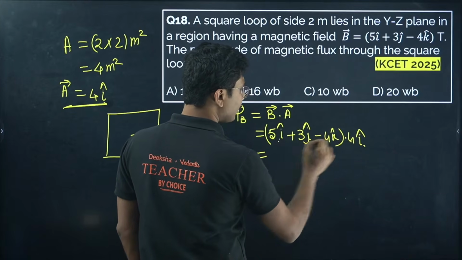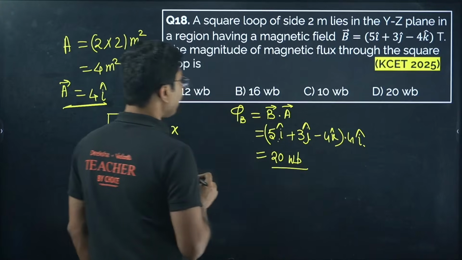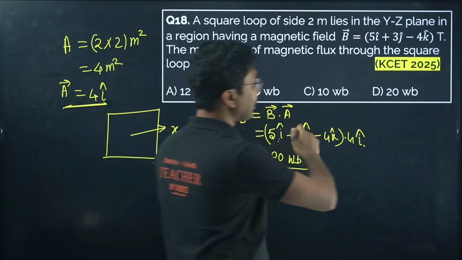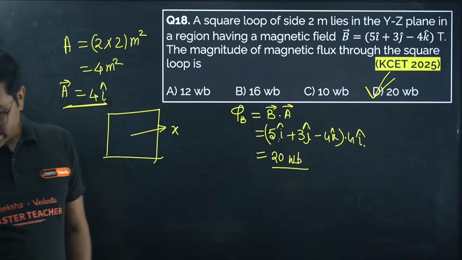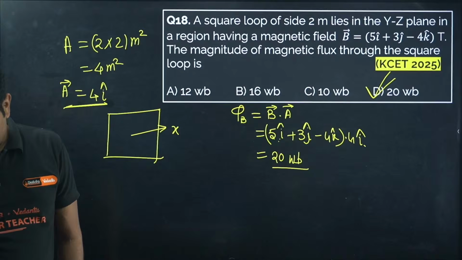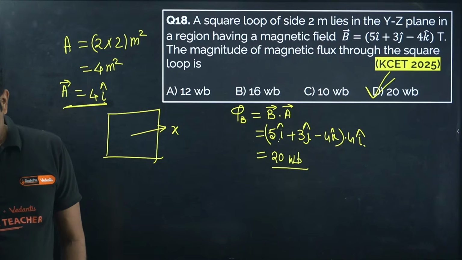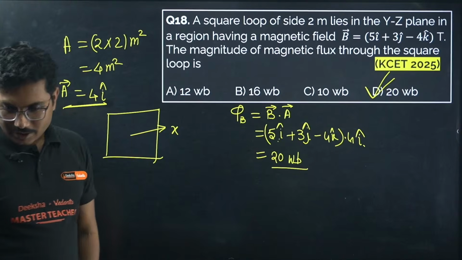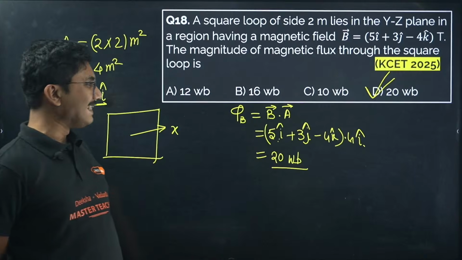So 5 fours are 20. It will be 20 Weber. So not 12, not 16, not 10, but 20. So option D is correct. I guess most of you got it wrong. Rehan, Short is correct. Rehan initially said C, then changed his answer to D. Shaila was saying I think B, but it is not B, it is D.